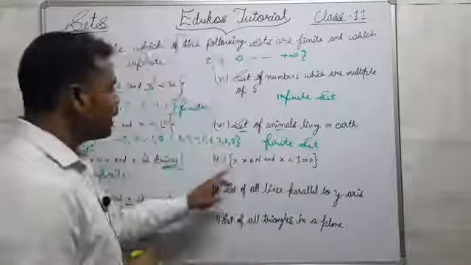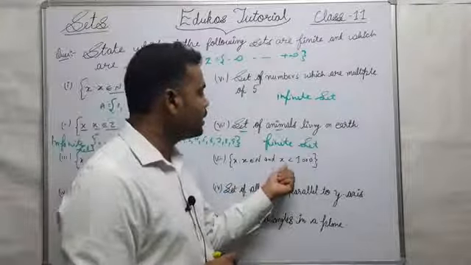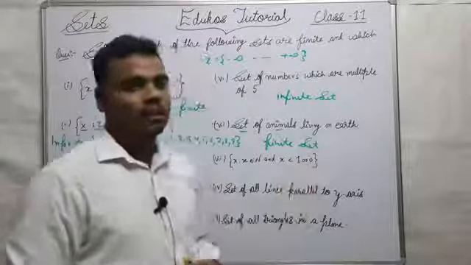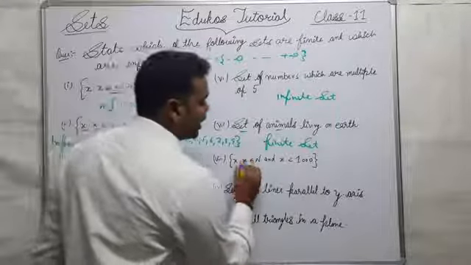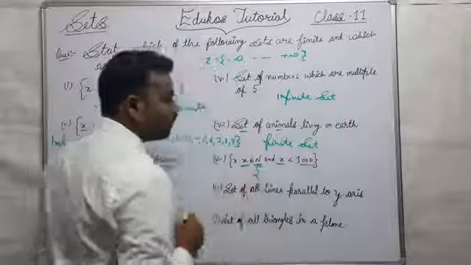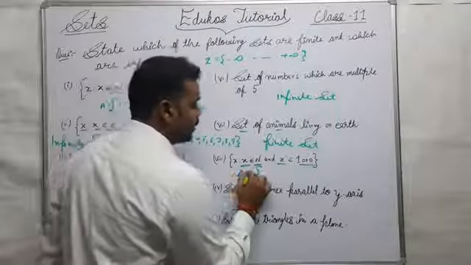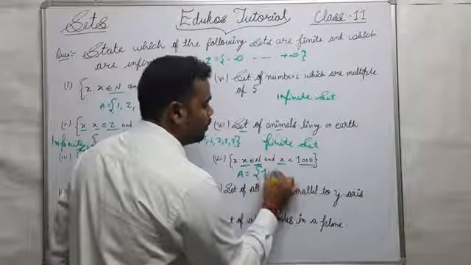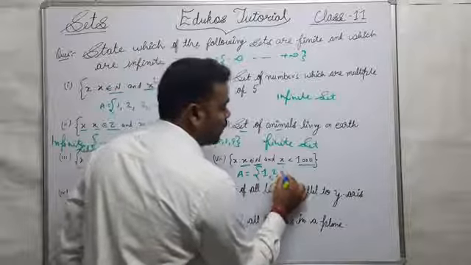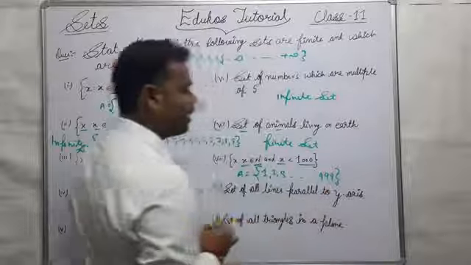Okay, x such that x belongs to n and x is less than 1000. Here the first elements will be 1, 2, 3, and it will continue till 999.